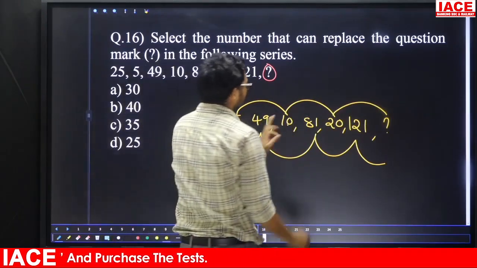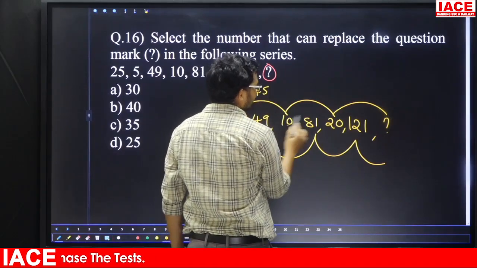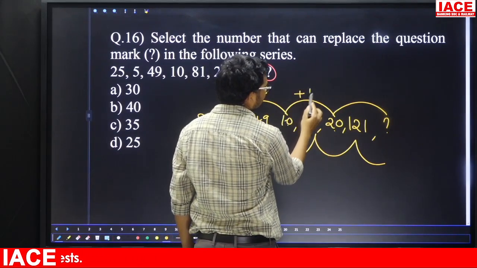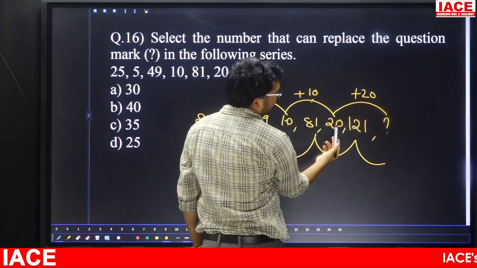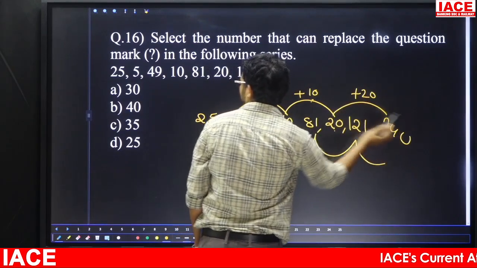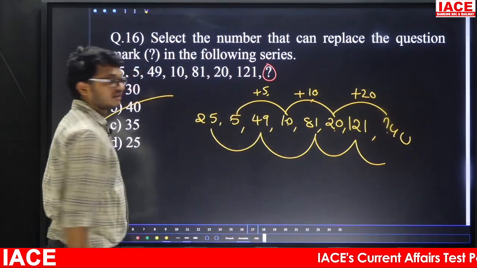Suppose 5 and 10, this is plus 5. 10 and 20, this is plus 10. 5 doubled is 10, 10 doubled is 20, 20 plus 20 is 40. So the answer is option B.